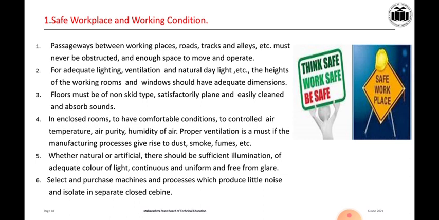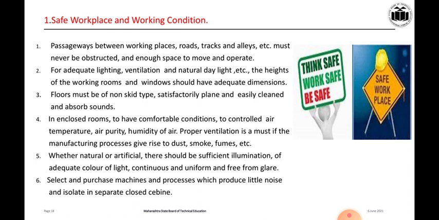In an enclosed room, to have comfortable conditions, controlled air temperature, air purity, humidity of air, and proper ventilation are a must if the manufacturing process gives rise to dust, smoke, fumes. In the manufacturing process some dust will be generated, some smoke and fumes will be emitted, so proper ventilation must be there at the manufacturing shop floor layout.